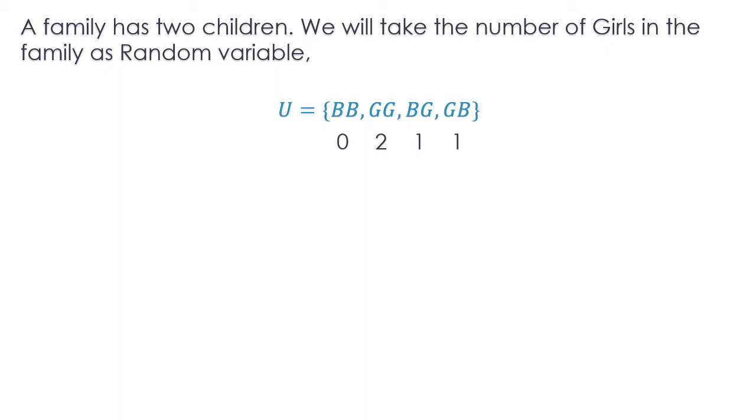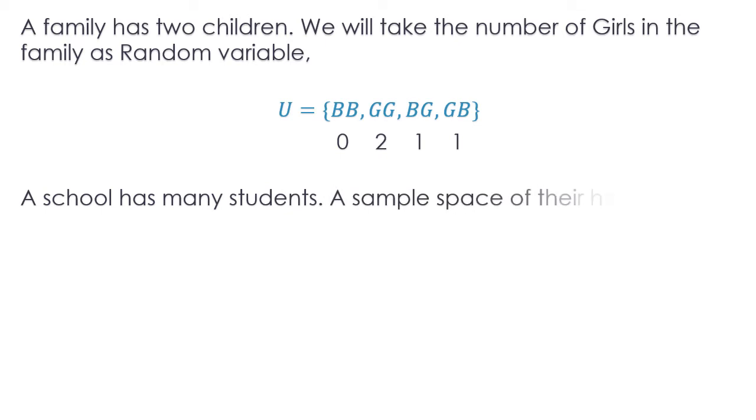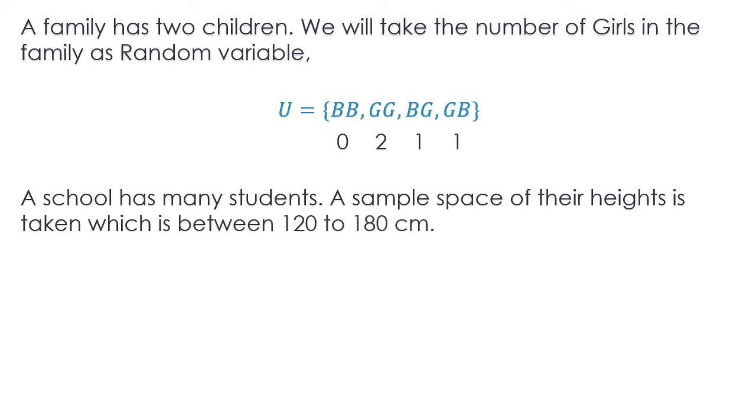Can you recall something like a row data which we had in the 11th chapter two? So this data looks something like that, a row data. A school has many students. A sample space of their heights is taken, which is between 120 to 180 centimeters. So the sample space here will be U, which is between 120 to 180 centimeters. That could be any number of students with any number of heights. Heights are usually in decimals. No one is at the exact point. That could be 125.5 centimeters. It could be anything.